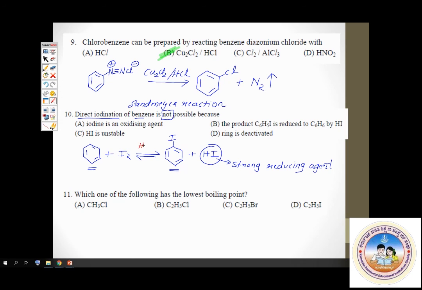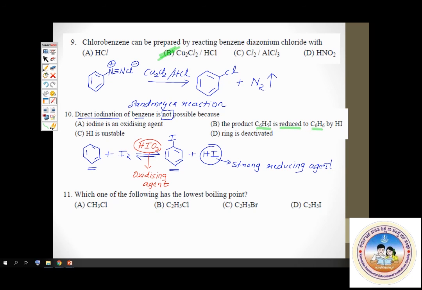Okay, this is an oxidizing agent. So the correct option therefore is option B again. The product iodobenzene is reduced to benzene by HI is the correct answer. That's the reason why direct iodination is not possible.